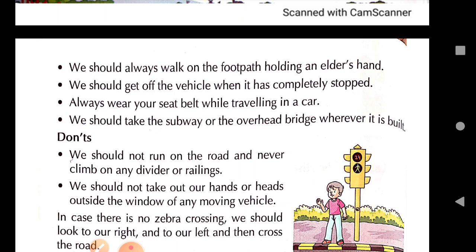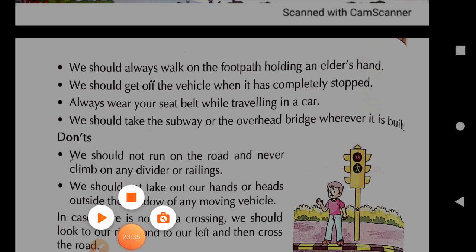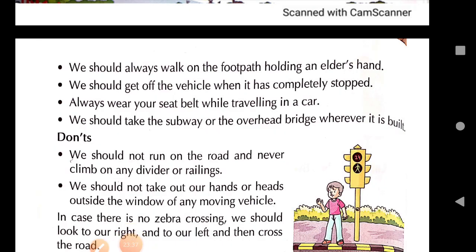Then use crossroads and pedestrian crossings. Do not run on the road. Sometimes it happens that you start running on the road or you start walking ahead. So always try to cross the road from a zebra crossing only, because the traffic there has stopped. So it is advisable to cross the road at a zebra crossing or pedestrian crossing, from where you can cross the road.